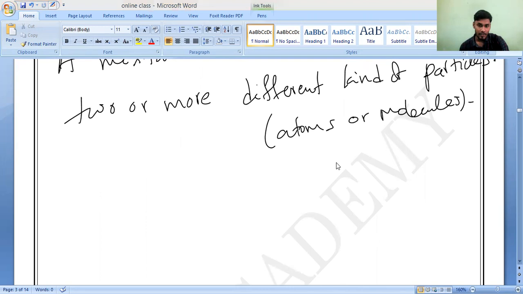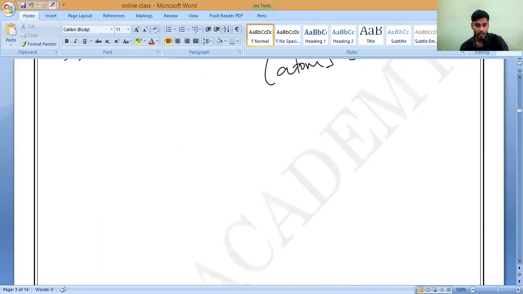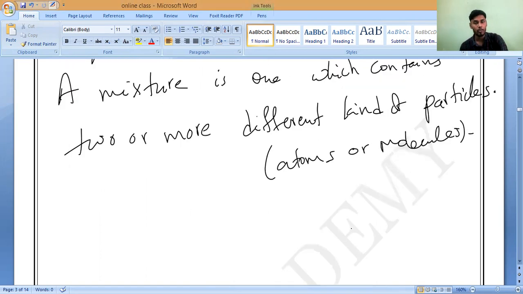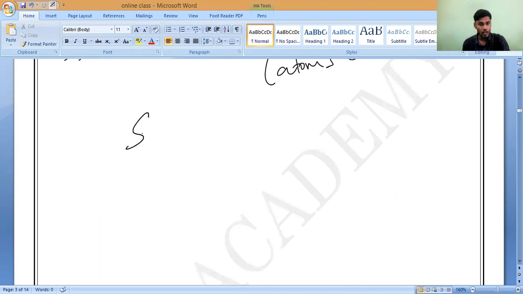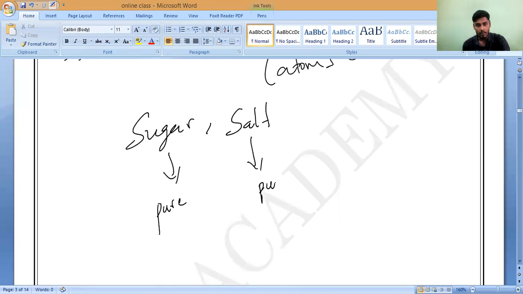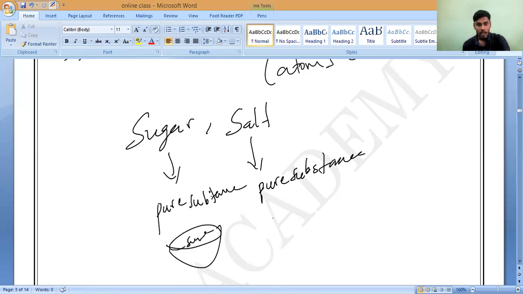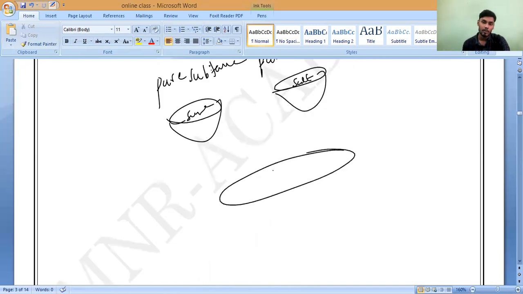Now, let us make one more definition of mixtures. For example, I have two pure substances. Any example of two pure substances, please tell me. Let me take sugar and salt. These are two pure substances. This is a pure substance, and this is also a pure substance. Is it yes or no? Yes, sir. Now, this is in one cup, the sugar, and this is another cup which has salt. Now I will combine both in one big bowl. Both sugar and salt have been mixed.